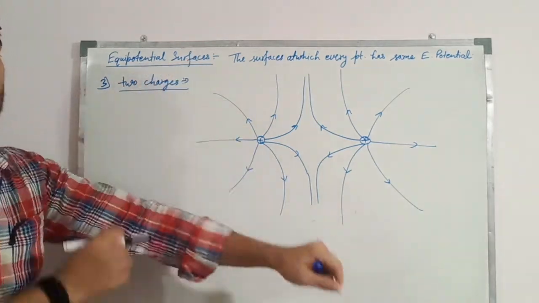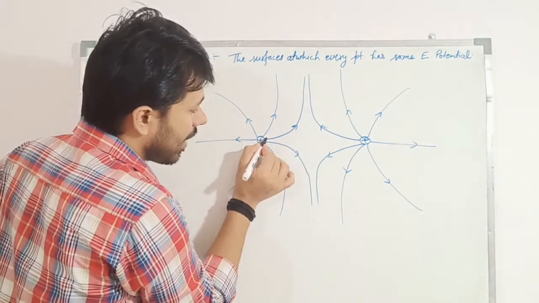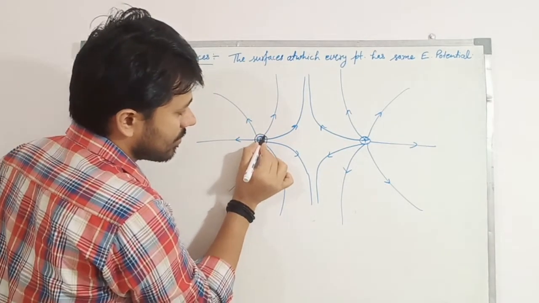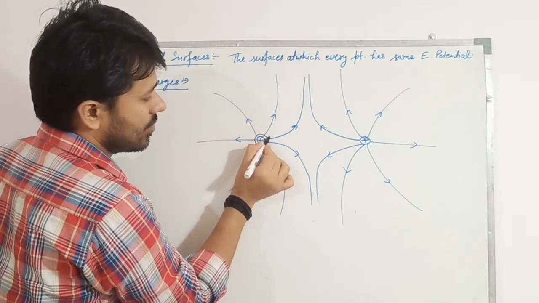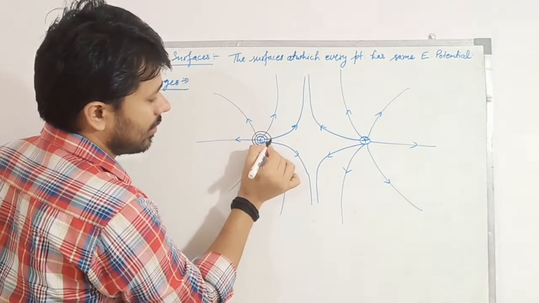Now, how do we draw the equipotential surface? Close to the charge there is a spherical surface. And as we go further away, it is something like this.